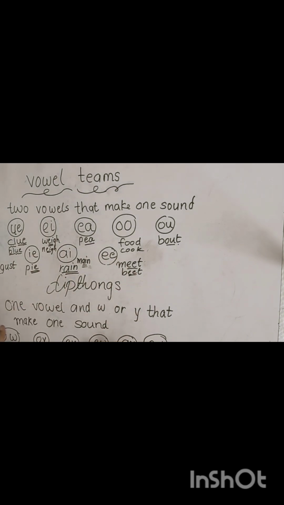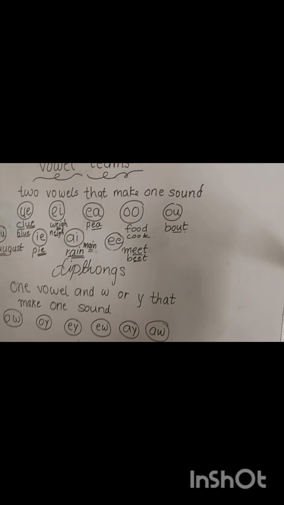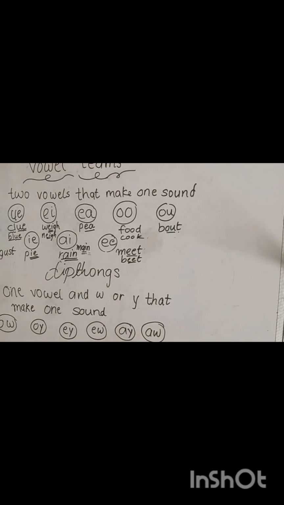Now diphthongs. Diphthongs are one vowel and W or Y that make one sound. That means one is a vowel friend and one is a W or Y friend. So OW, is this again visible? Okay, I'll make sure this is visible. OW makes ow, like cow, cow.